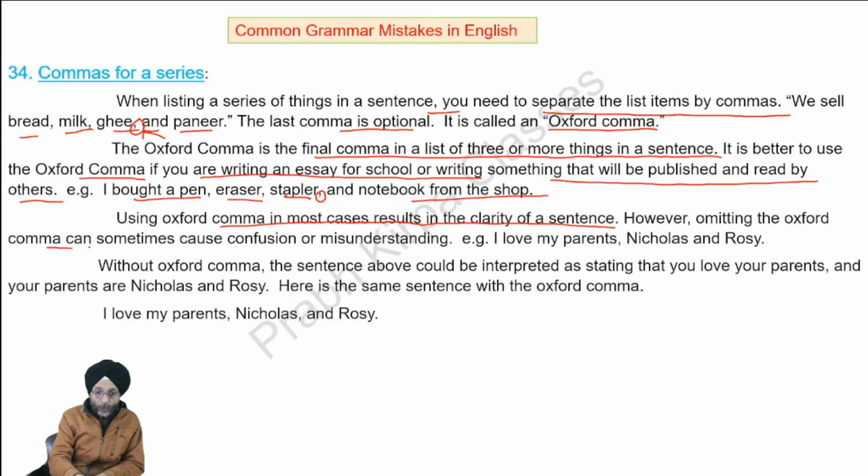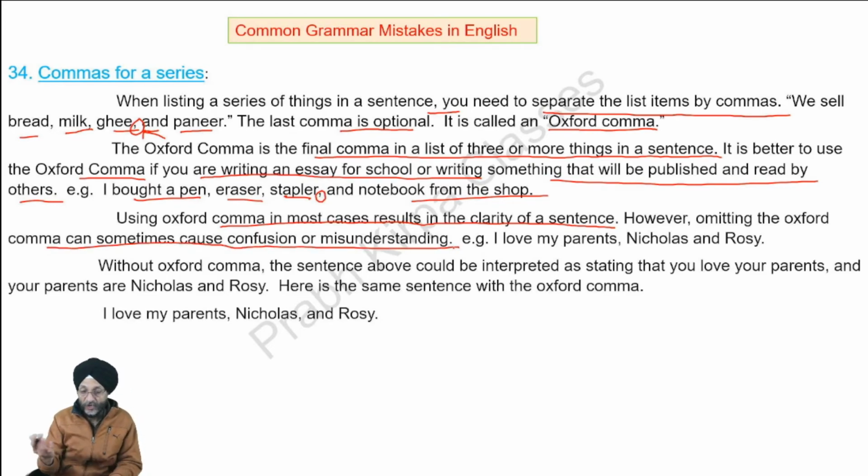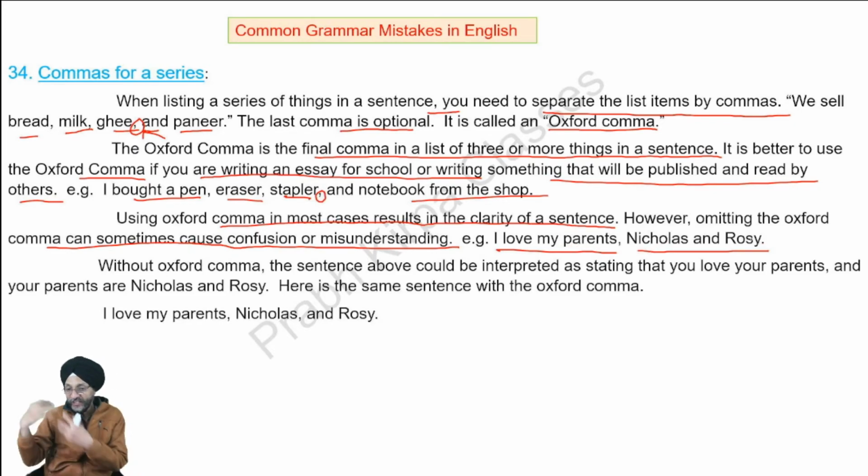Omitting the Oxford comma sometimes can cause confusion or misunderstanding. How does it happen? Let us see. For example, I love my parents, Nicholas and Rosie. Suppose these are the names of your parents, Nicholas and Rosie. If it is this situation, then okay. But if your parents are different and Nicholas and Rosie are other persons, then it may create a problem.